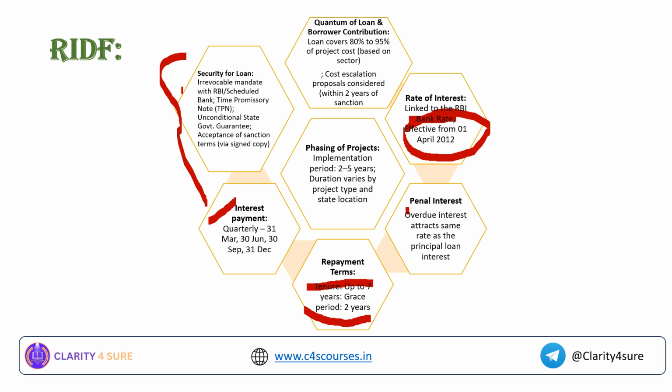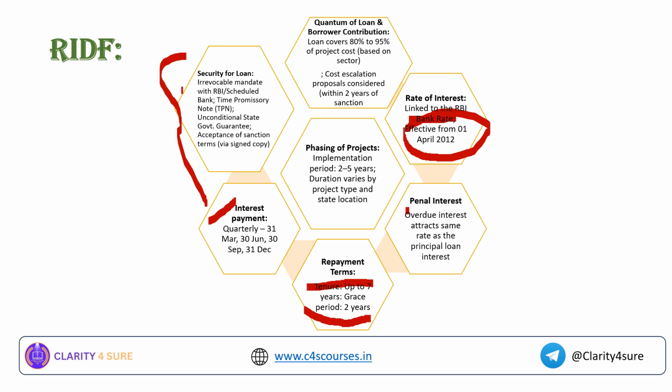And what is the phasing of the project implementation period? For example, if a fund is being allocated to this particular sector, the implementation period for that particular project should be between 2 and 5 years. And we all know that the duration varies between the types of project. For example, bridge construction and road construction will not take the same time.